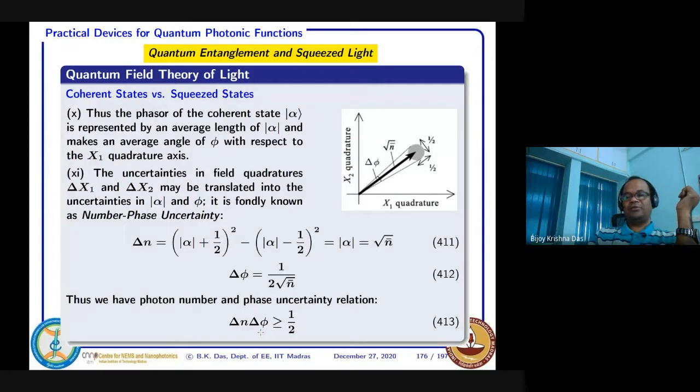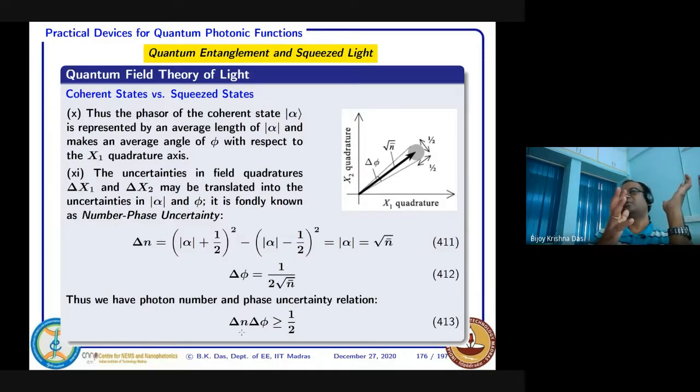Okay, so if you devise a design, because this is physically, this is theory. If this theory can be implemented in such a way that I can relax delta phi, I allow to increase the phi value, delta phi fluctuation is more, then I can ensure from the uncertainty principle delta n will be lower. It is something like that.